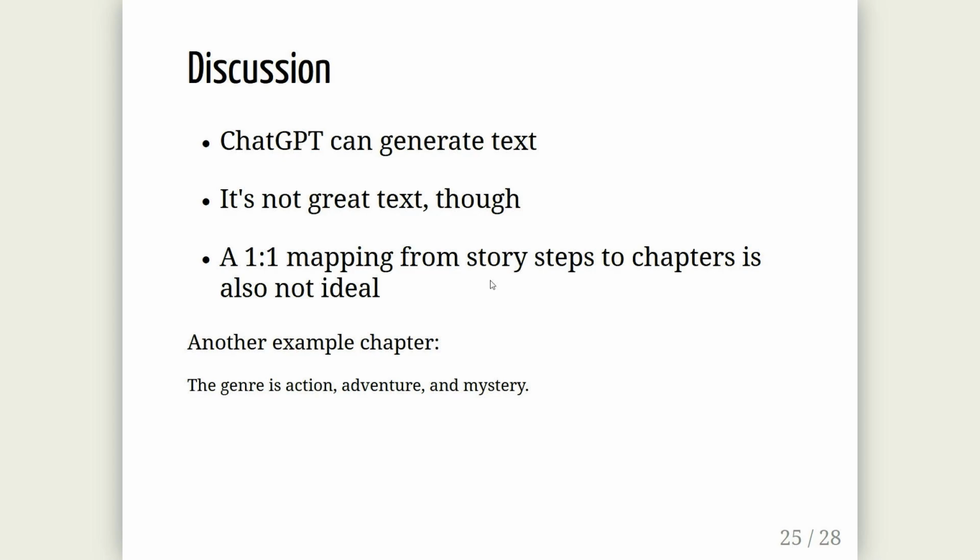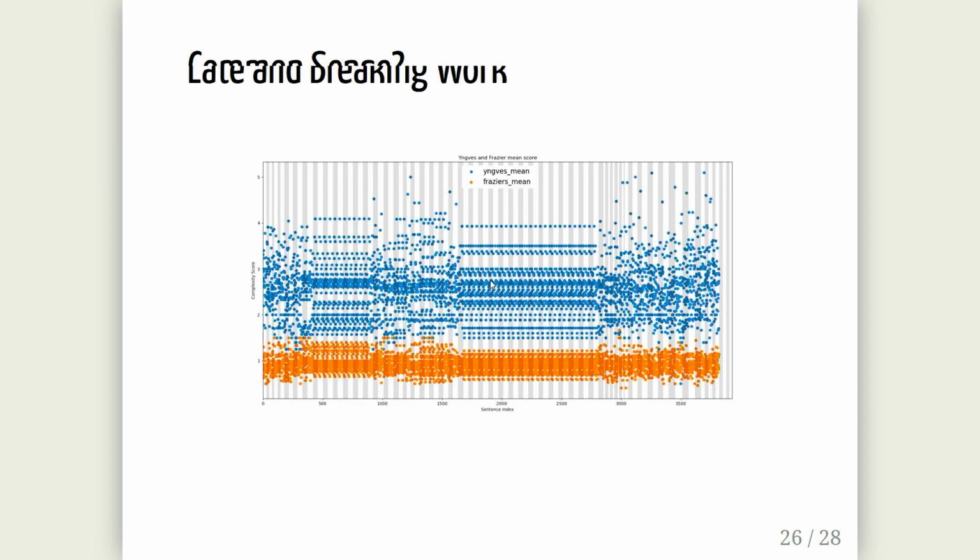So I can't blame it for that part, I guess. But then 3 times in our entire experiment, where we generated hundreds of stories, it happened that the entire chapter text that it generated was this: The genre is action, adventure, and mystery. The end. That's the entire chapter. Most of the time, when you tell it to make a chapter, it actually makes a chapter, just sometimes it does not.